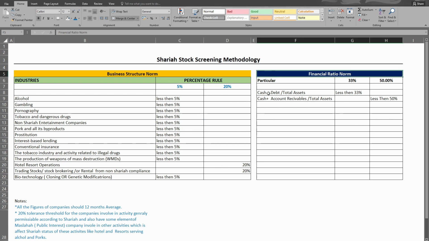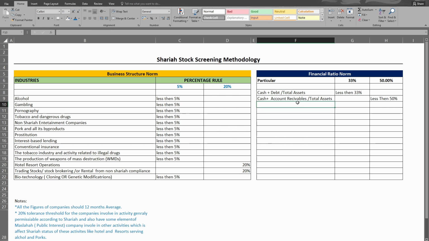There is also a norm on cash plus debt. When we talk about debt, we usually mean interest-based debt, which is not Sharia compliant. Interest-based debt and cash divided by total assets should not be greater than 33%. This is the financial ratio we are analyzing. And cash plus accounts receivable divided by total assets should not be greater than 50%.